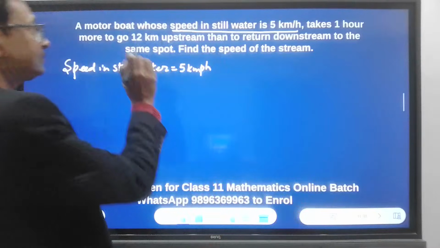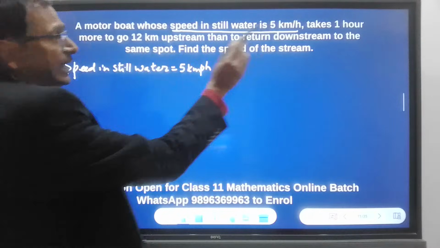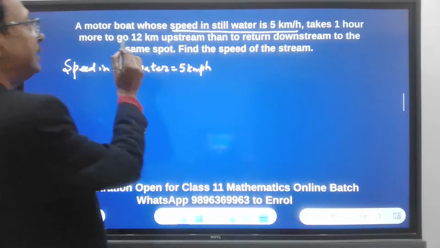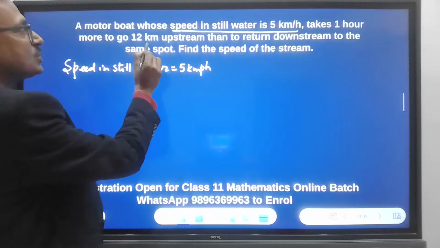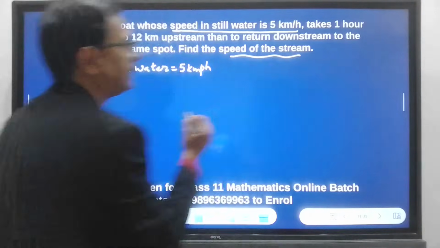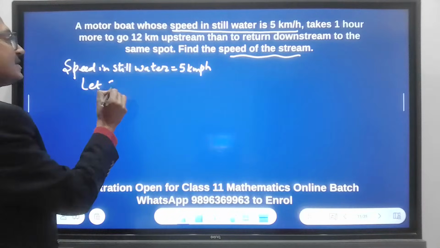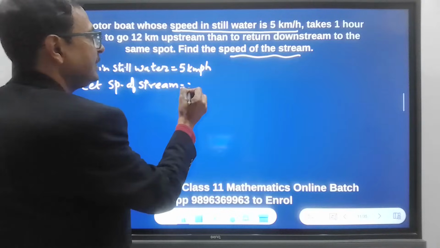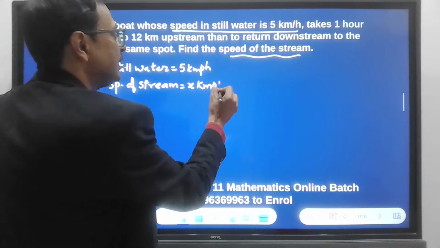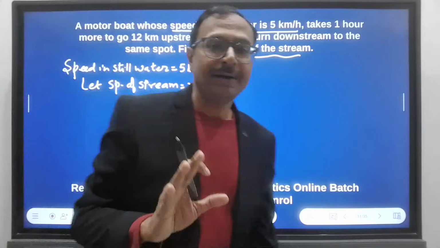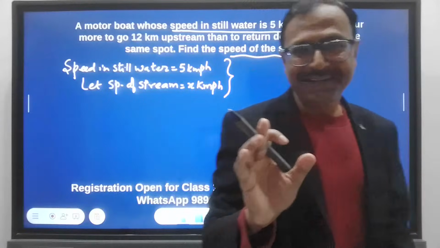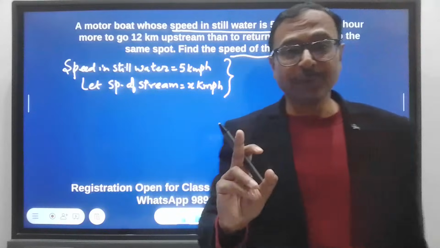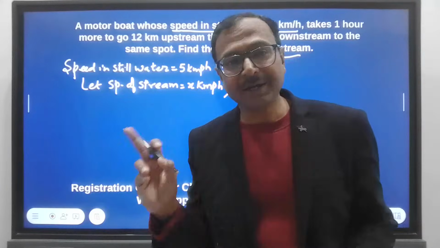So here we have takes 1 hour less, 1 hour more. I'll consider that later. Now the distance is 12 kilometer and we need to find the speed of stream. So let speed of stream be x kmph. Now these two speeds will not be used in the equations, right? Because the boat is either moving upstream or moving downstream.